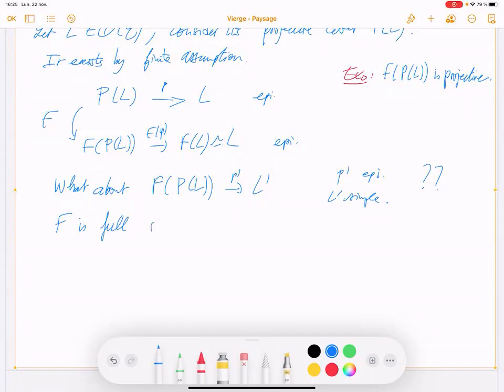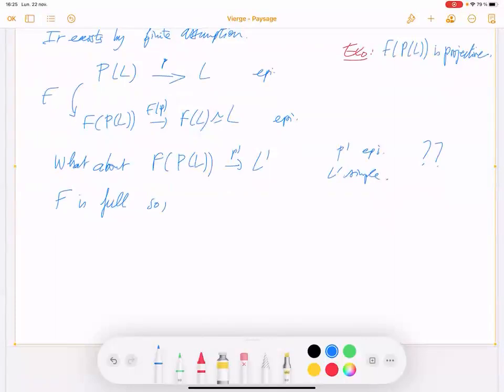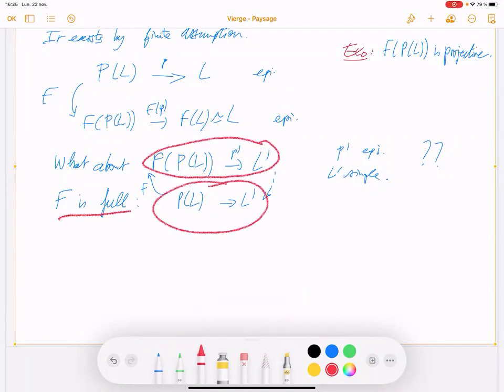If you have something like that, then P_L must cover another simple object. Because f is full, if you have something like that, then P_L must cover another simple object.